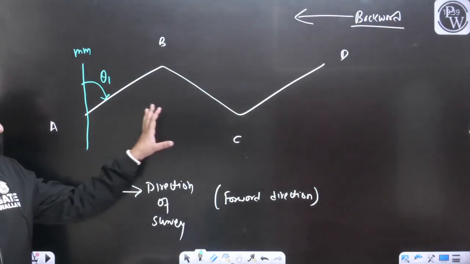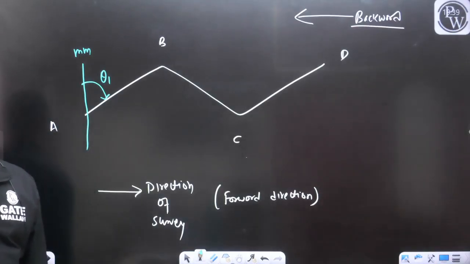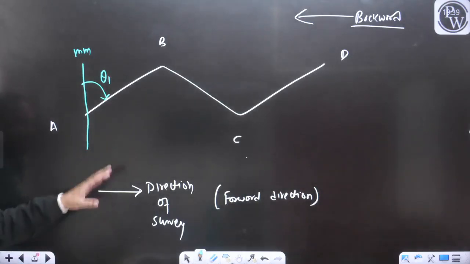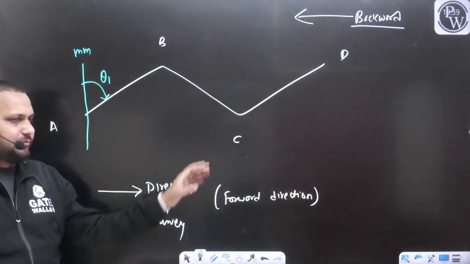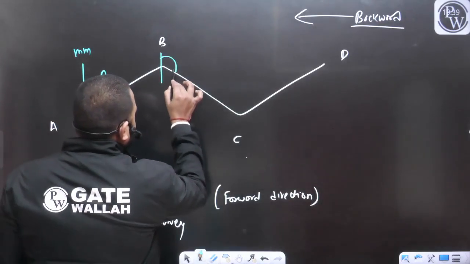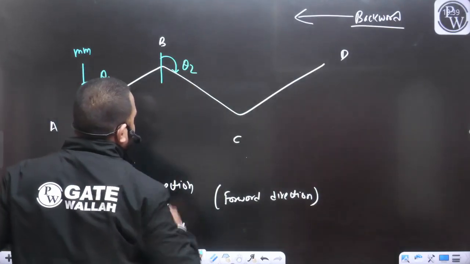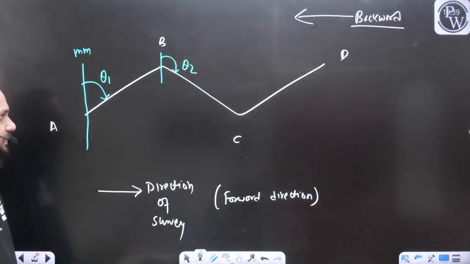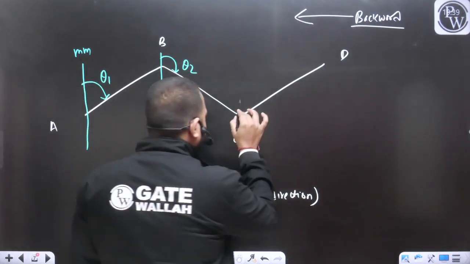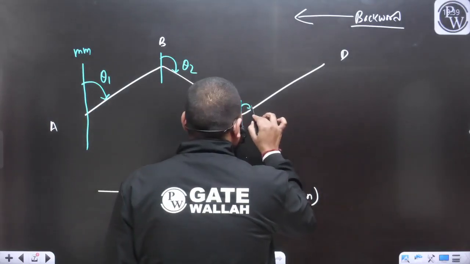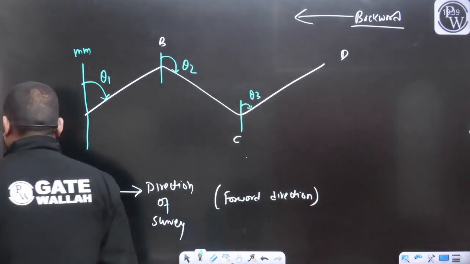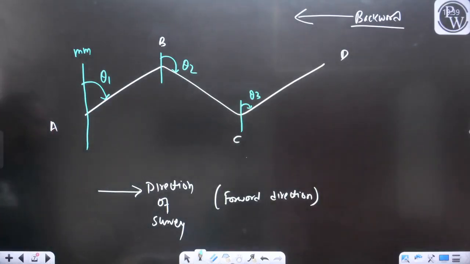Similarly, if I want to measure the bearing of the line BC, I will measure this angle. Let's say this angle is theta 2, and so on. Can I take the bearing of the line CD also? This angle is going to be theta 3, yes or no?